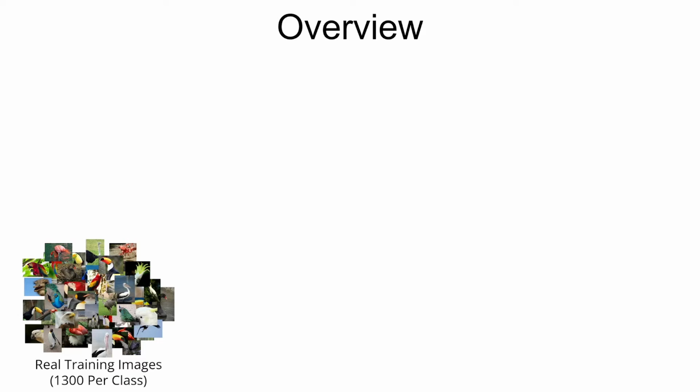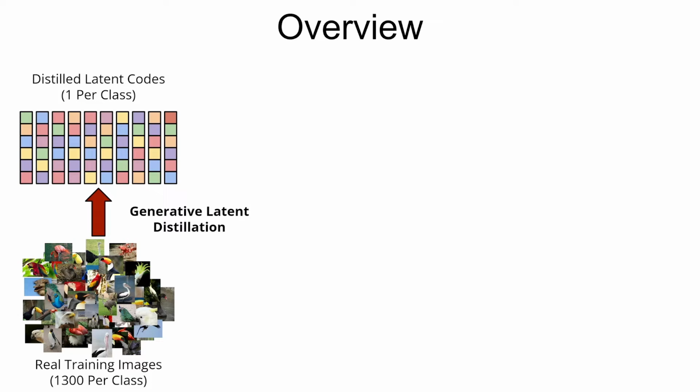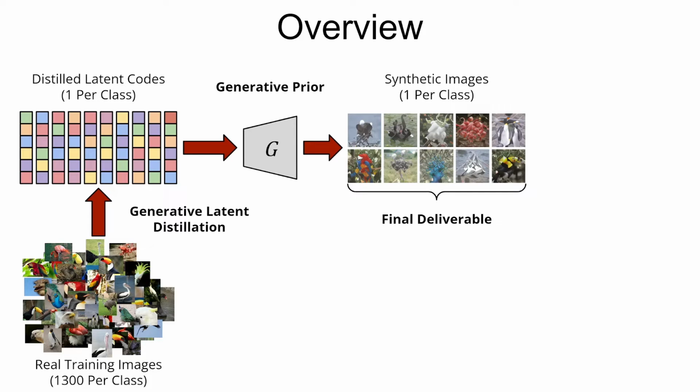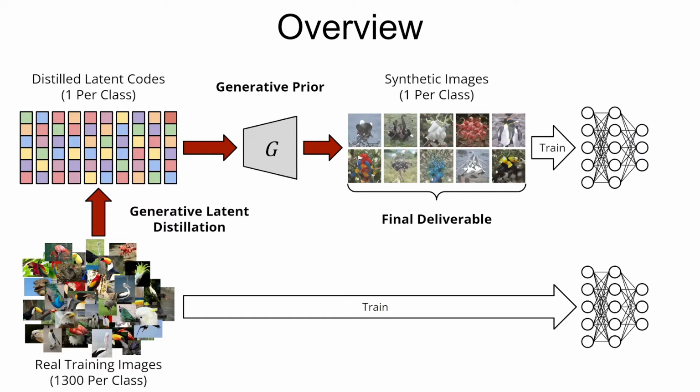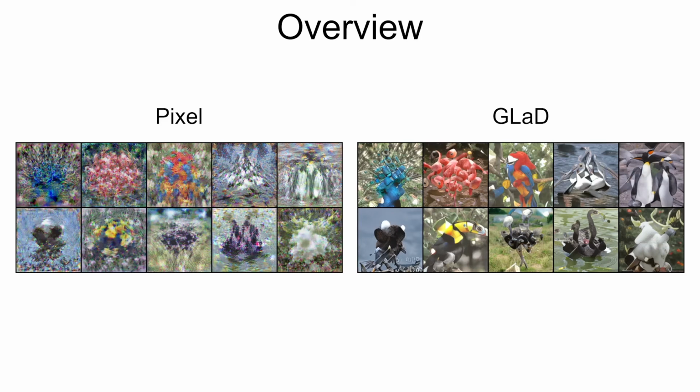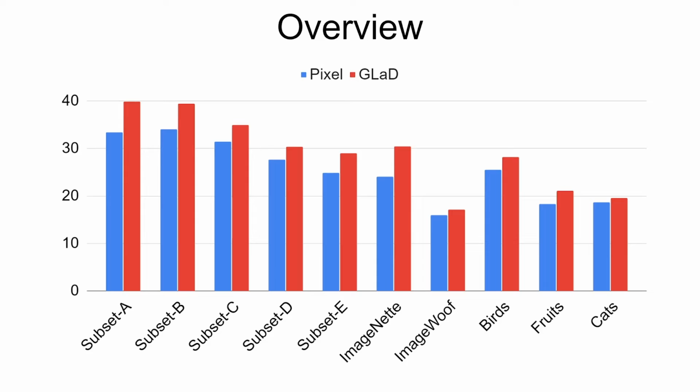Given a dataset of real images, we perform generative latent distillation, wherein we optimize a set of latent codes such that when these latent codes are fed through a generative model, we obtain a set of distilled images. These images can then be used to train a network from scratch, such that this network will achieve similar test performance to a network trained on the real data. These images are visually much smoother than those distilled in pixel space, and empirically generalize much better to unseen architectures.